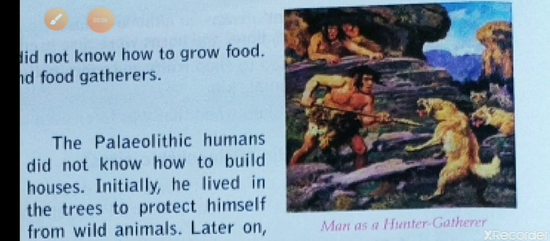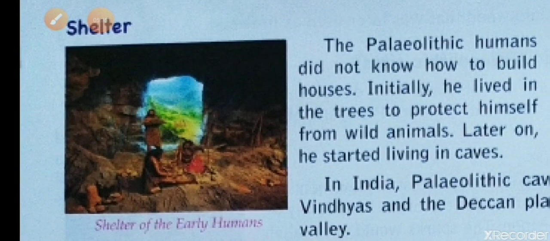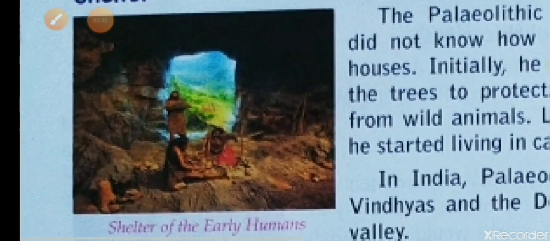First we will discuss their food. The Paleolithic humans did not know how to grow food. They were hunters and collected food from nature. They did not know how to make houses either. In the beginning they lived in trees to protect themselves from wild animals. Later they started to live in caves.